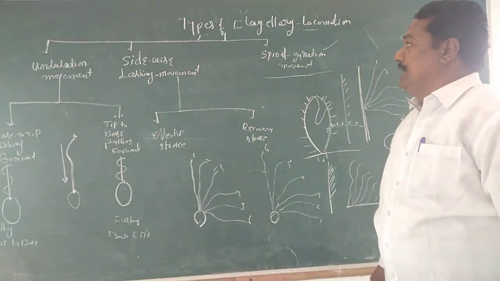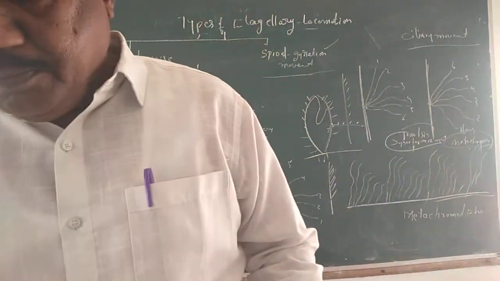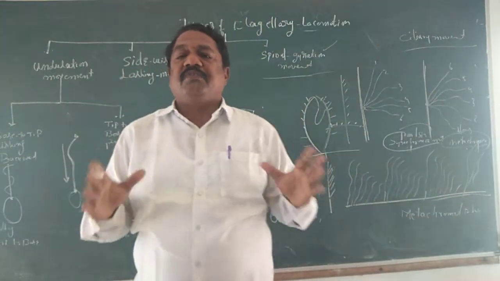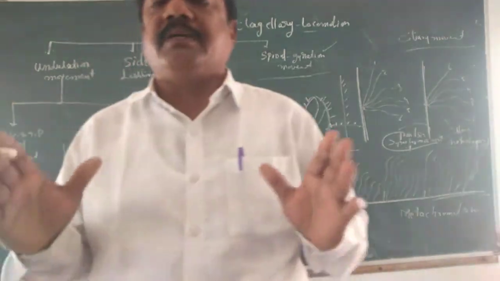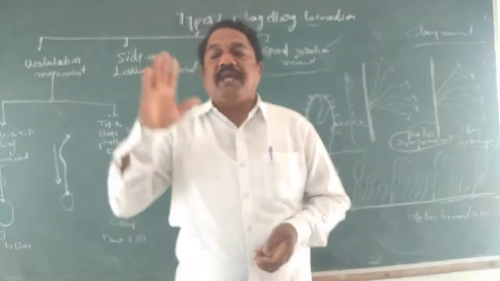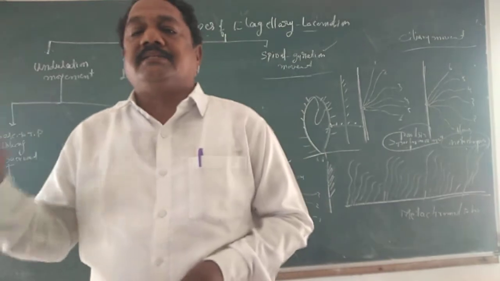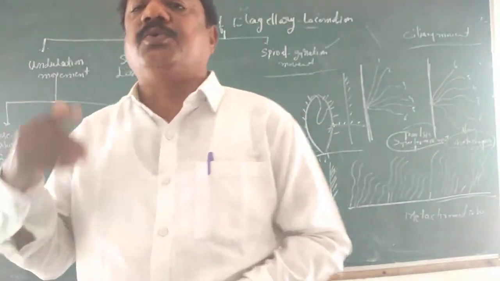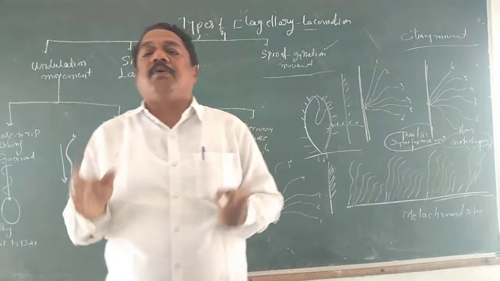Next, ciliary movement. If the movement is carried out by cilia, it is called ciliary movement. There is no difference between cilia and flagella. Both have similar structure and similar function, only size and number are different. Generally one, two, three, four, a limited number of flagella are present on the surface of the animal body, but cilia are hundreds or thousands. Very small hair-like structures cover the complete animal body.